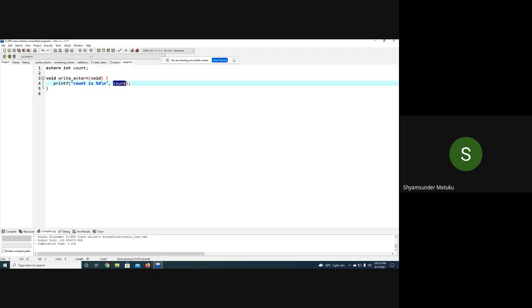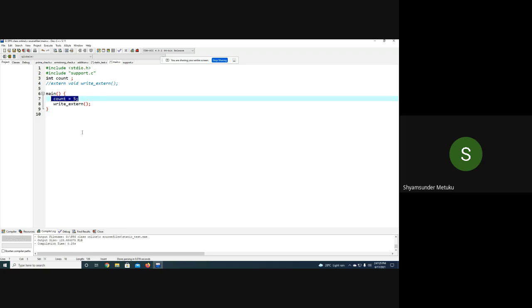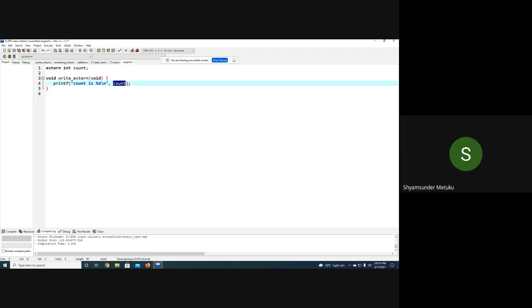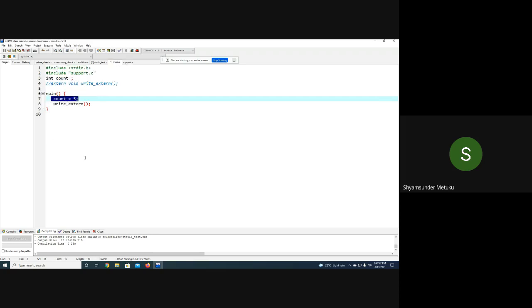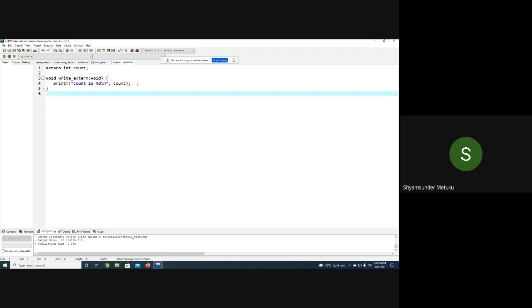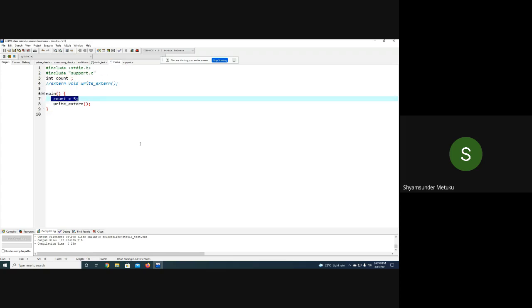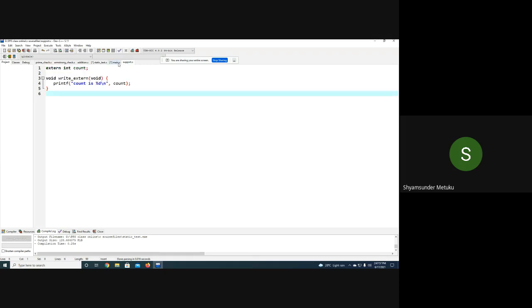So simply what is the value of the count here? Already in the main.c, what have you assigned? 5. So don't you think here 5 is going to be printed? Yes or no? Now you tell me, can I run this program or can I run this program? Which is correct now? Running support.c is correct or running main.c is correct? No, always entry point should be main, right? The support.c is always going to be a function definition, right? It can be used in any other program.